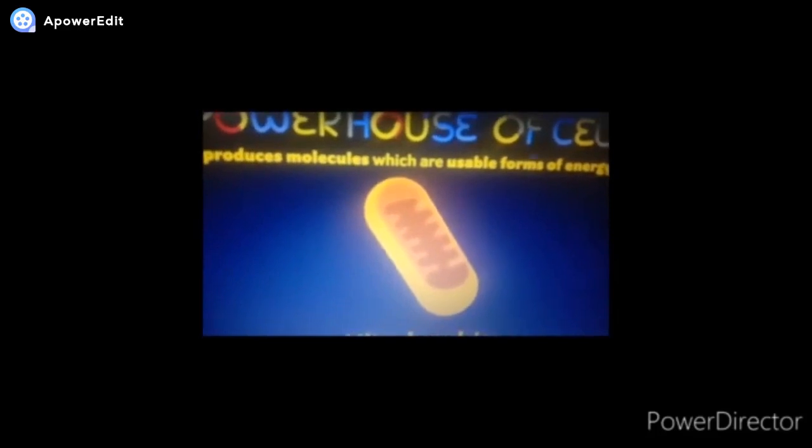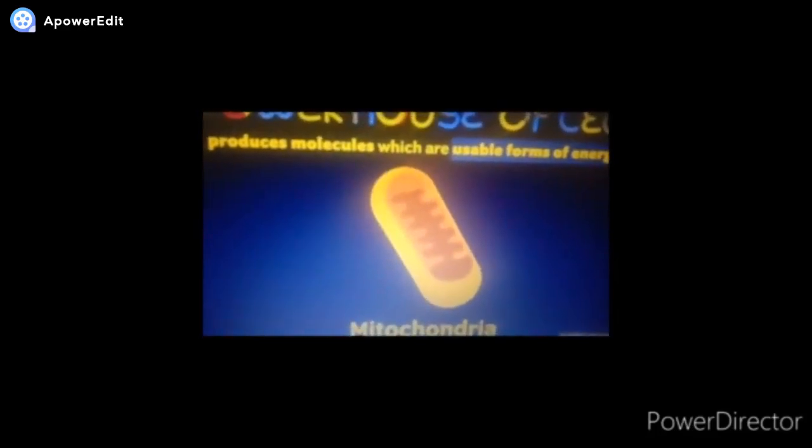What do we mean by a usable form of energy in the first place? Well, let's say we want to buy something from a shop. What will we give the shopkeeper in return for the goods? Can we just give him pieces of paper? Of course not. We give proper currency notes and not just pieces of paper.